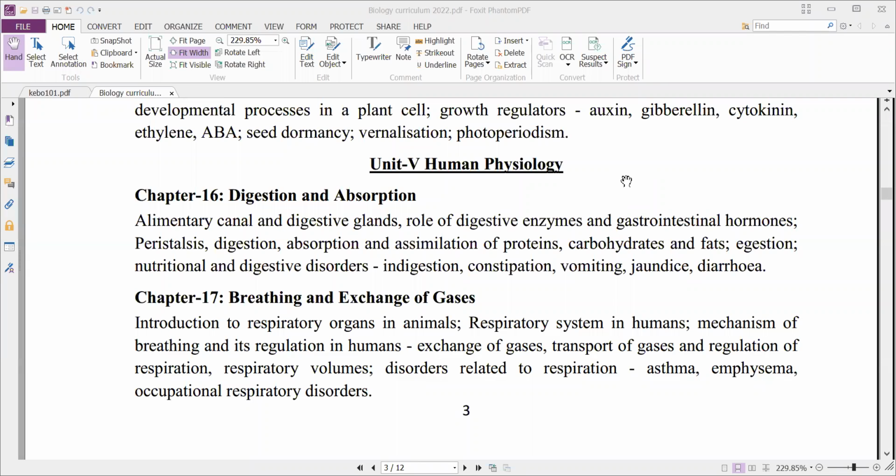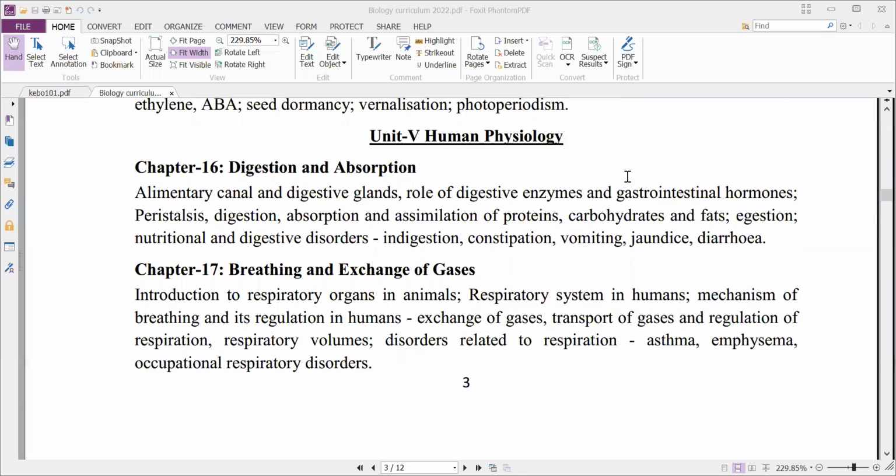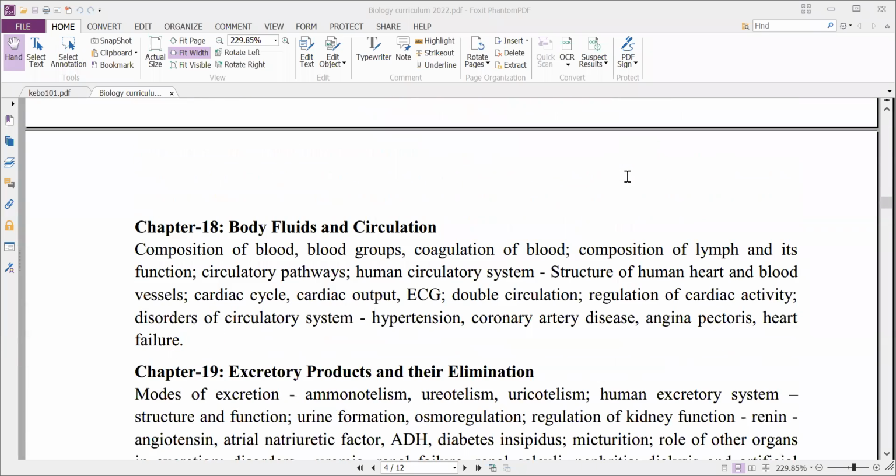Depending upon their work, they will have different respiratory disorders. These are called occupational respiratory disorders. We'll discuss what different diseases they are regularly prone to because of their work.